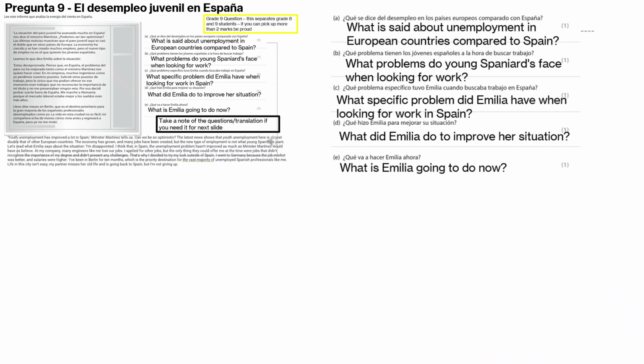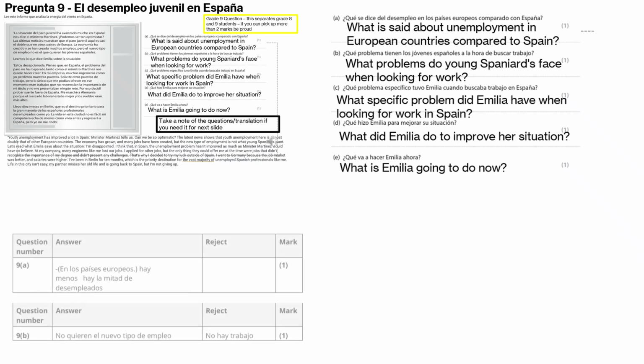Okay, and as said on the previous slide, I'm now going to go through how to answer. So I'm going to put up the mark scheme in a minute. I'll put the screenshot of the last slide and the questions on the top just so you can see them again if you need it in English to help you understand this paper more. So let's start with A and B.